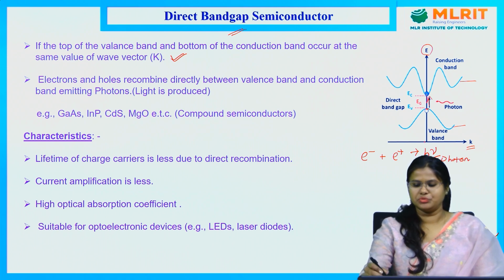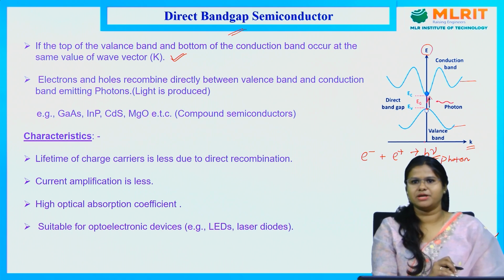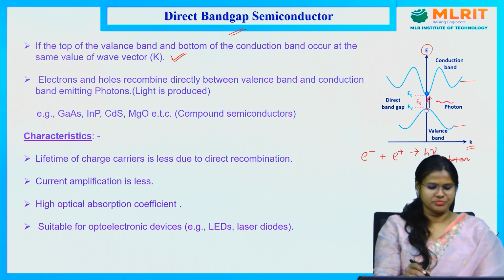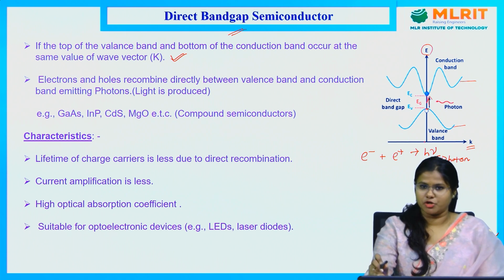Now due to this recombination of electron and holes in the direct bandgap semiconductor, we will get one photon. So that's why here directly, at the same value of K, the bottom of the conduction band and top of the valence band exist.